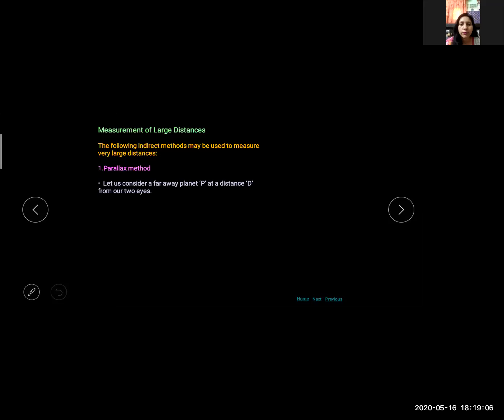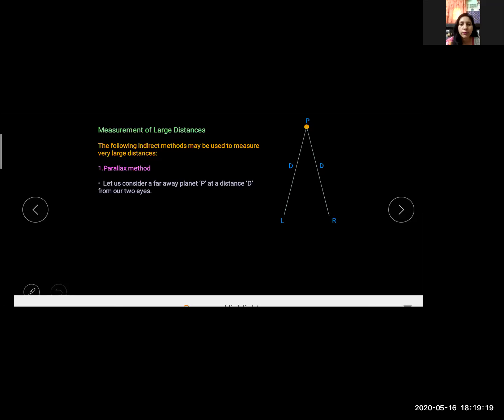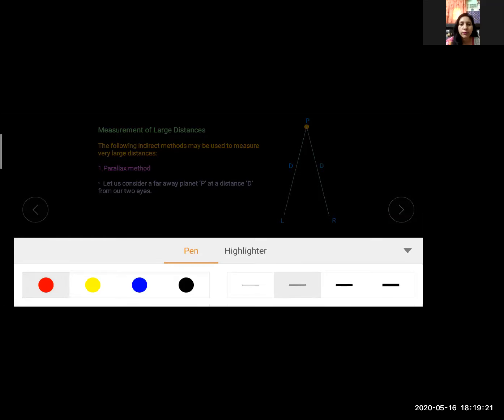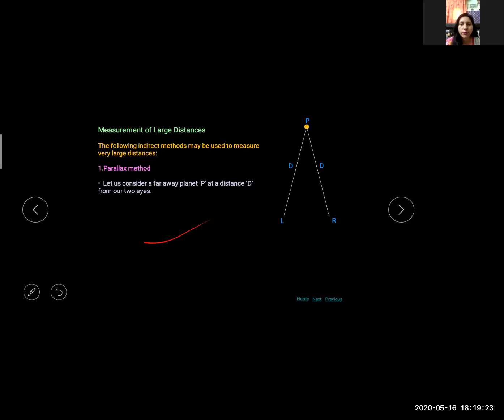So let's do this. Let us consider a far away point P at a distance D from our eyes. This is left eye and this is right eye.